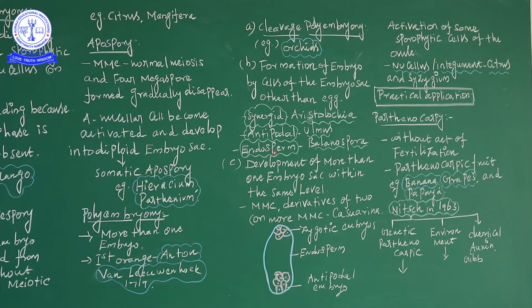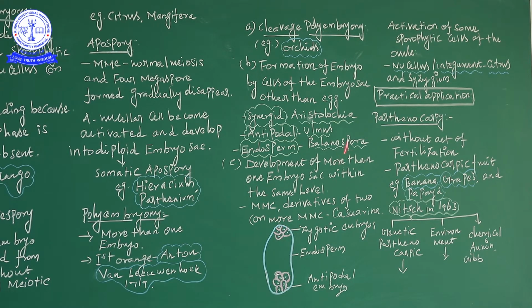Then the endosperm. I have said many times that in gymnosperms endosperm is haploid, and in angiosperms it is 3N. In gymnosperms it forms before fertilization, and in angiosperms after fertilization. This is an example for Melanospora.